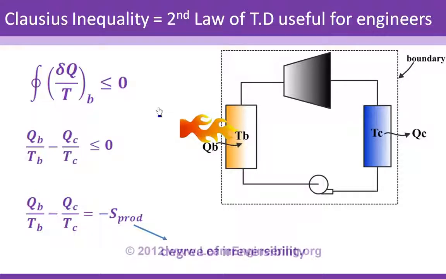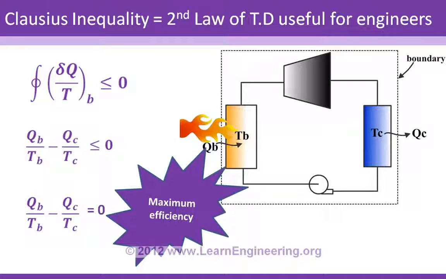Irreversibility means the effect of friction, turbulence, or vortices present in a system that will cause permanent energy loss to the cycle. In an actual system, irreversibility will always be there, so the S production quantity will always be positive. And if you assume that my system is perfect, there is no friction, there is no turbulence, then you could put the value of S production as 0. The equation will be simplified like this.